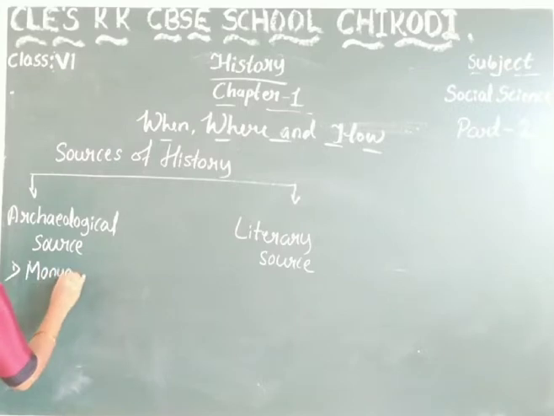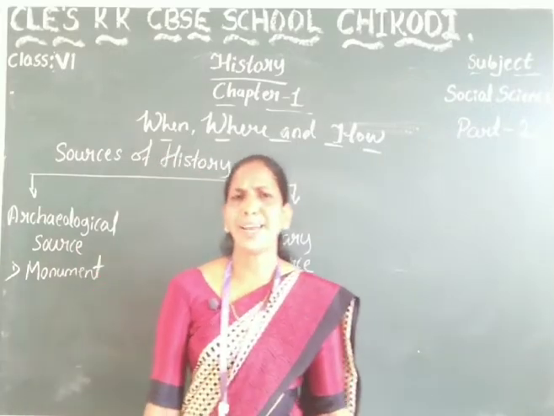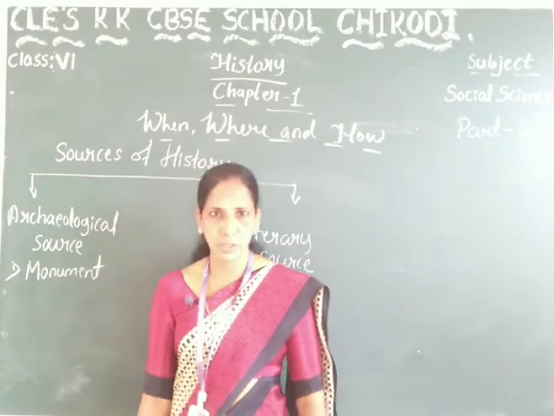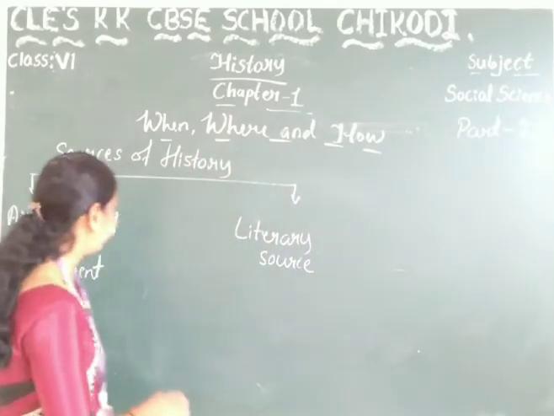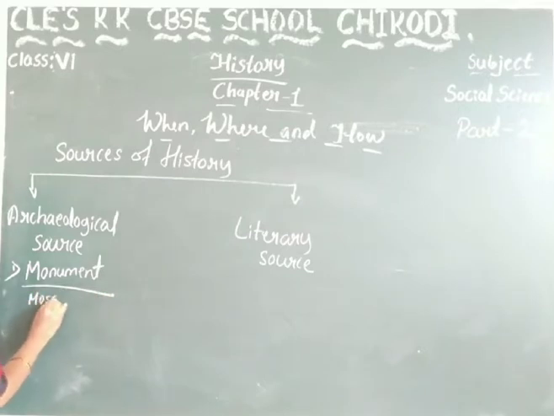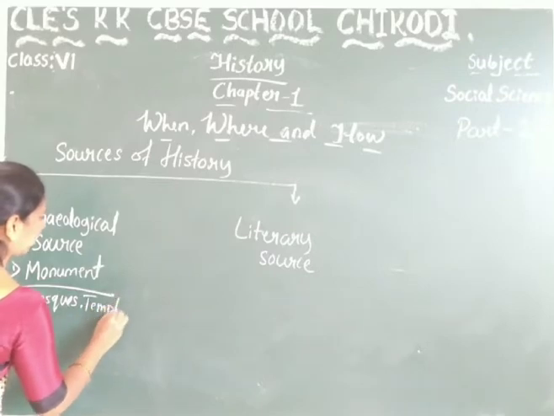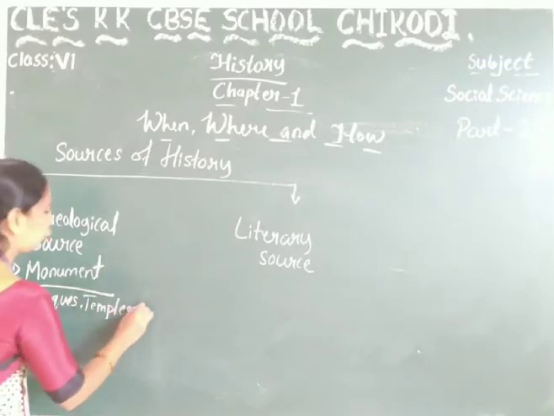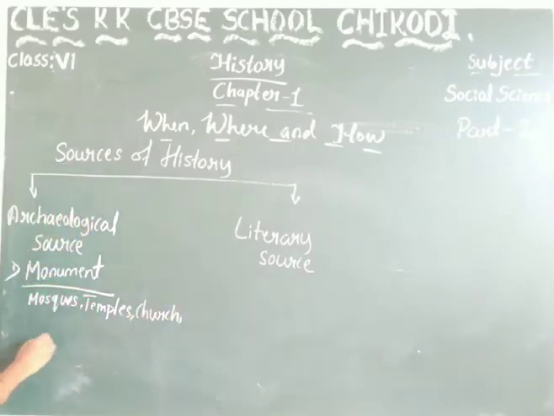monuments. Monuments are the old buildings. For example, mosques, temples, churches and palaces.